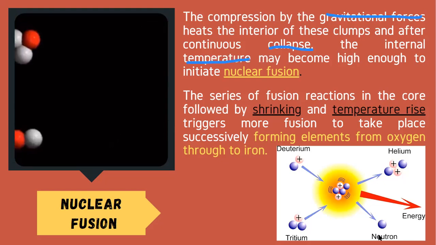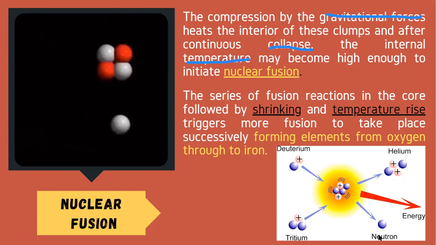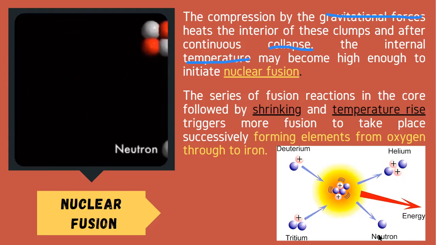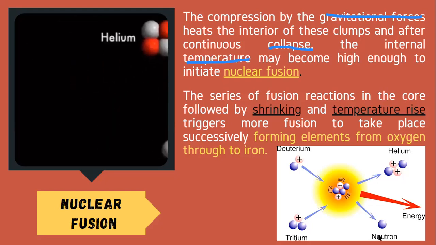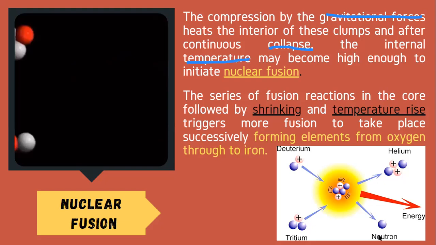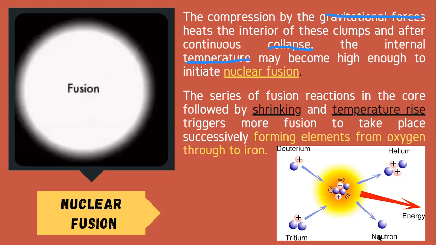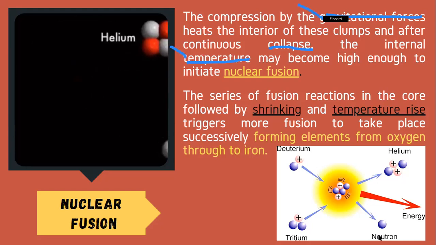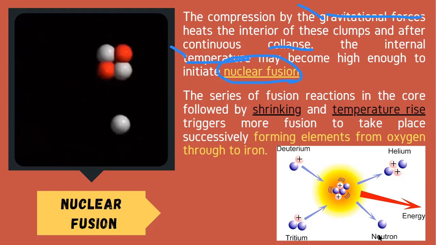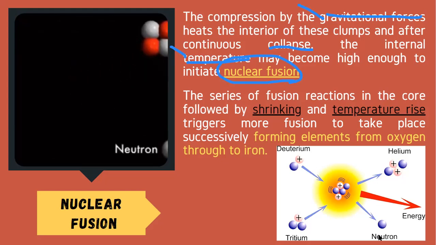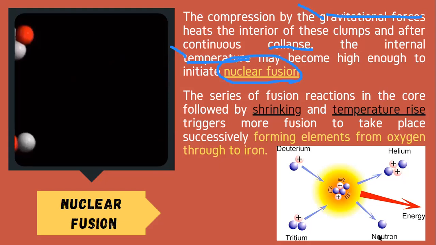Because sobrang powerful ng ating gravity, pulling all matter around that certain star, na nag-form na star, the temperature is also increasing. So you might analyze it as the deeper you go inside the star, the higher the temperature, because the greater the gravity is. Therefore, because of this temperature increase and increasing gravitational forces, nuclear fusion now becomes possible. So you are trying to embrace the two concepts together for us to have nuclear fusion. So this is one of the processes so that we can achieve stellar nucleosynthesis.